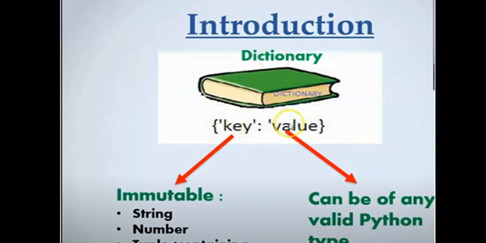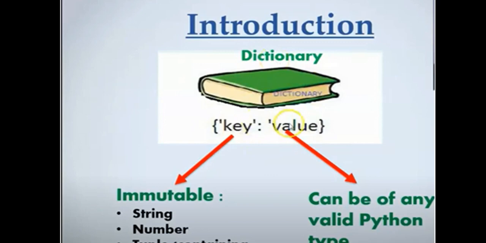String, you know that string is immutable, so a key may be a string, a key may be a number, and we know that a number is also immutable. And of course the tuple: as you know, string and tuple are immutable, while a list is mutable. A key cannot be a list; rather it may be a string, a character, a number, or a tuple, because a tuple contains only immutable elements.